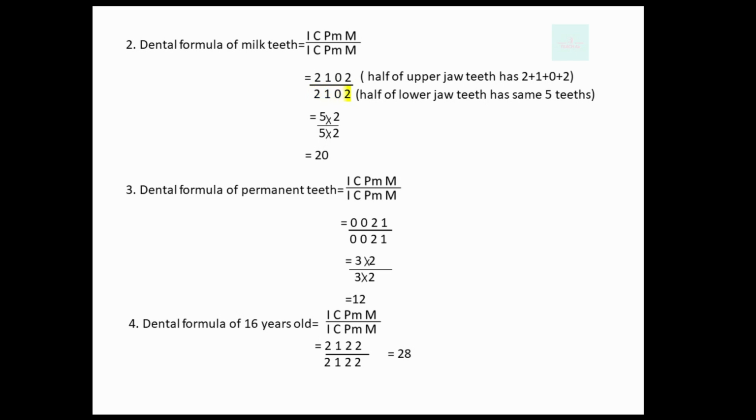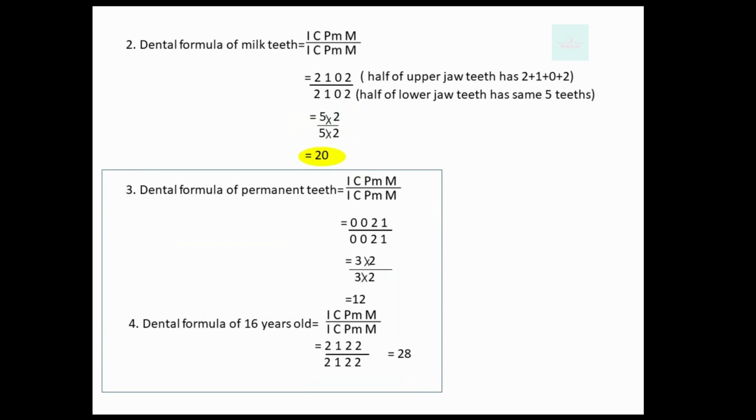So half of upper jaw has total 2 plus 1 plus 0 plus 2 is equal to 5 teeth, and also half of lower jaw has total 5 teeth. And because half of upper jaw has 5 teeth, so total upper jaw has 5 into 2 is equal to 10 teeth, and total lower jaw has teeth is equal to 5 into 2 is equal to 10 teeth. So total 20 teeth. You can also try these examples.